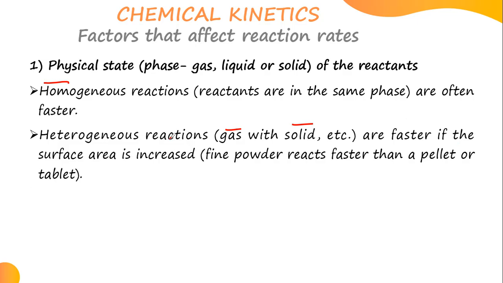For heterogeneous reactions there is a condition. For this type of reaction to be fast, there must be a modification: they must modify the surface area of the solid, maybe crushing it into fine powders so the particles become small and the reaction can be fast. Otherwise, these reactions will be slow.